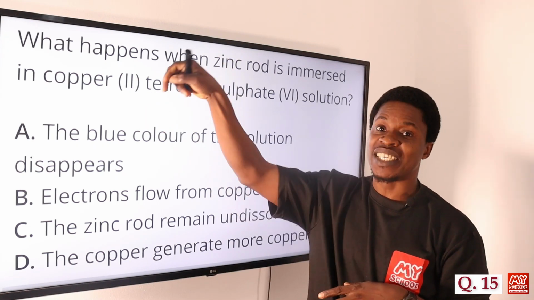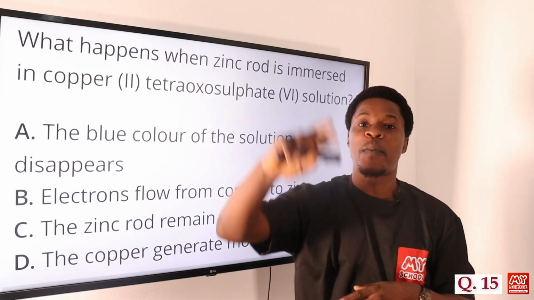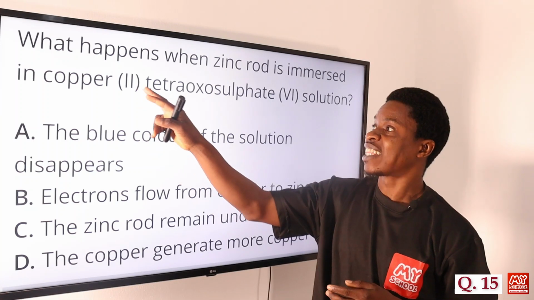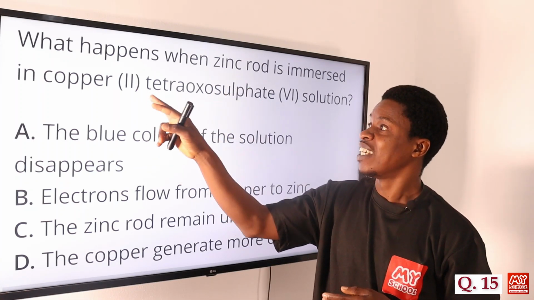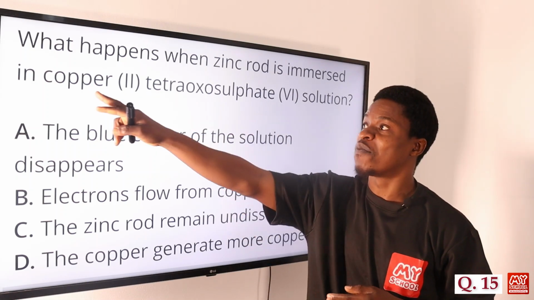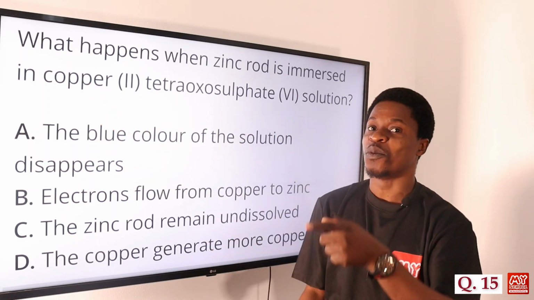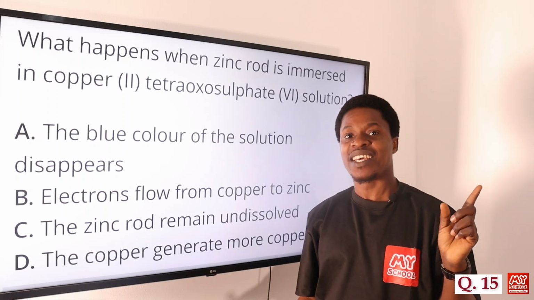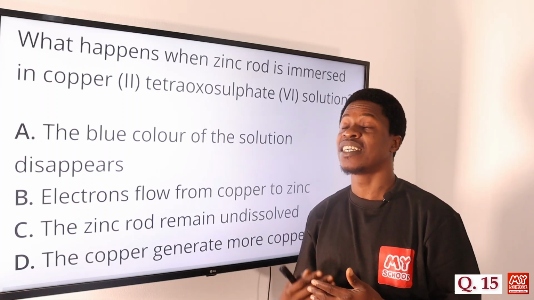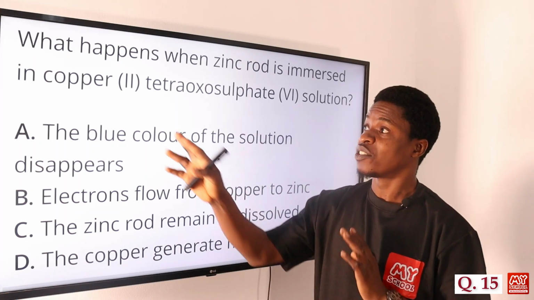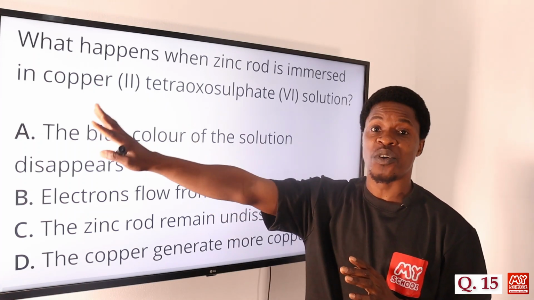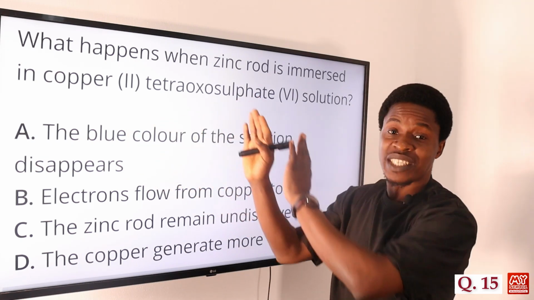So once the zinc rod comes in here, it displaces this copper, and copper is off, then zinc attaches itself to this tetraoxosulfate(VI). So it now becomes zinc tetraoxosulfate(VI). So the blue color that was initially in the solution will disappear. We begin to form maybe a reddish brown coloration, which shows that the copper salt is no longer here. So that is actually what happens in this reaction.